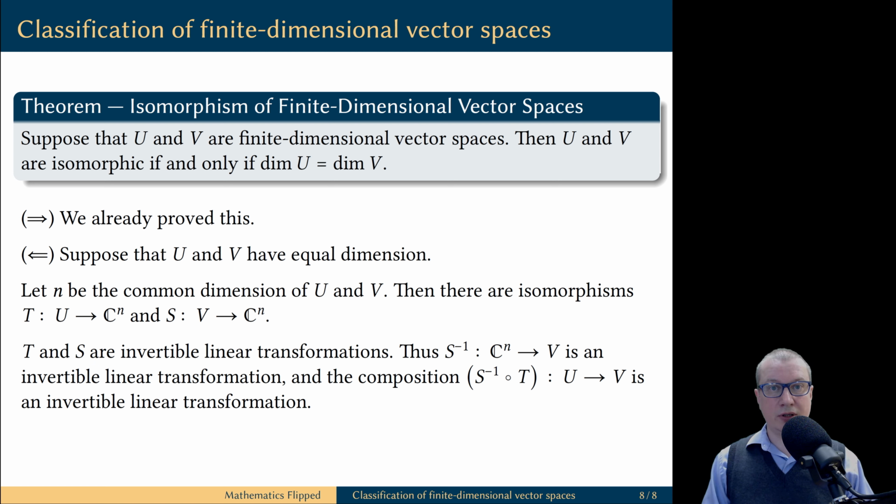This composition will go from the vector space U to the vector space V, and it is an invertible linear transformation because it is a composition of invertible linear transformations. So we have constructed an invertible linear transformation that goes from U to V. This means U is isomorphic to V. And we have proved that if two vector spaces have the same dimension, then they are isomorphic.